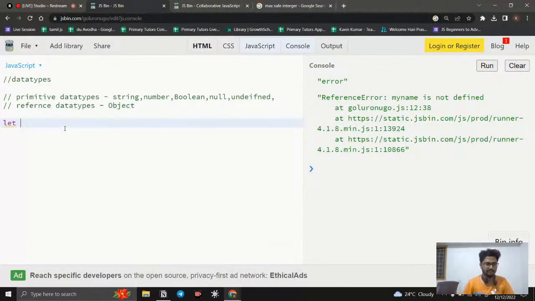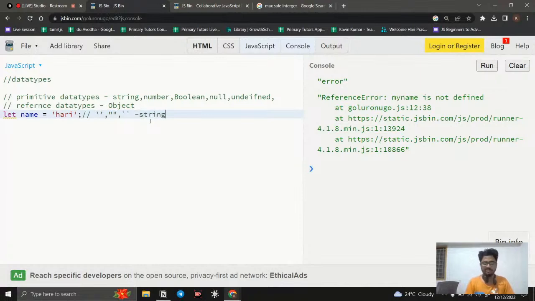So first is going to be a string. Simply, I say let name equal to, and here I just write a value like this. So this is going to be a string. What are the rules for creating a string? If you want to create a string, it should be wrapped with either single quotes, double quotes, or backticks. Anything wrapped inside single quotes, double quotes, or backticks is considered a string.